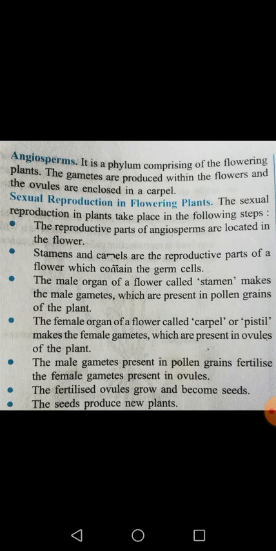The stamen are the male reproductive organs and are responsible for production of male gamete, which are also called pollen grains, while the pistil or carpel is considered as the female reproductive part, and it is responsible for female gamete production, which are called ovules. Finally, the pollen grain fertilizes the ovule and the formation of zygote takes place. Now, finally, this zygote, fertilized ovule, converts into seed and produces a new plant.